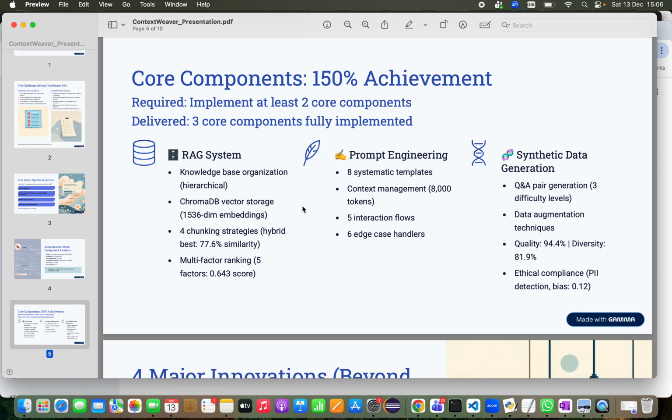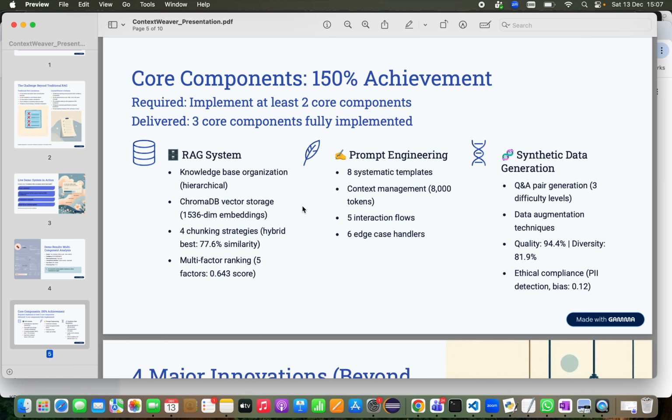Let me explain the core components. The project required implementing at least two components, but I implemented three. So I achieved like 150% of the requirement. Component one is the RAG system. This includes hierarchical knowledge base organization, Chroma DB vector storage with 1536 dimensional embeddings, four different chunking strategies, where hybrid performed best with 77.6% similarity, and a multi-factor ranking system that combines five factors instead of just similarity alone.